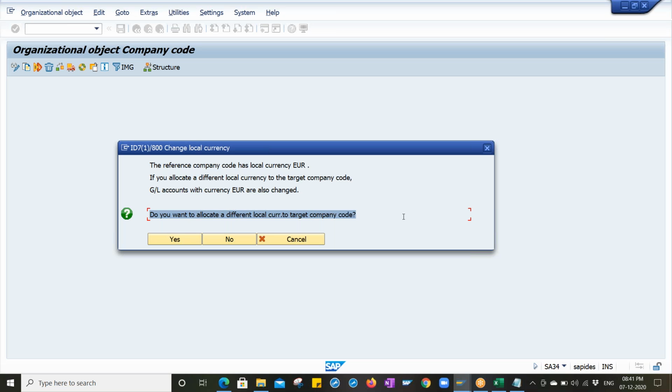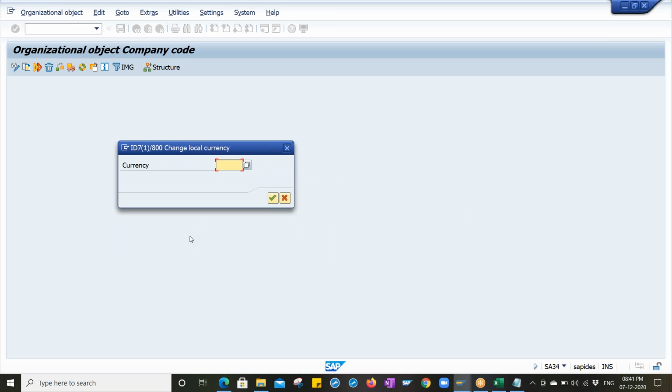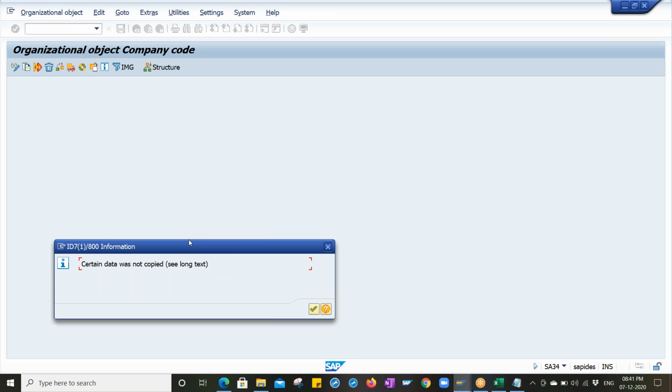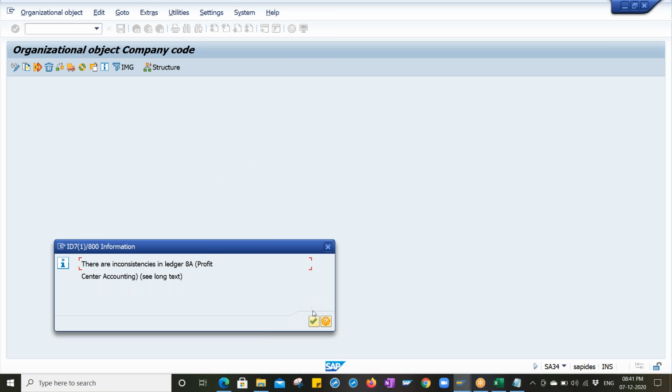1000 belongs to Euro currency, and our company code belongs to India, so it will be Indian. Yes, we have to allocate a different local currency. Local currency means whichever country your company belongs to, that will be your local currency, INR. Whatever options come, you have to click on continue. Look, the statuses are getting copied right now.